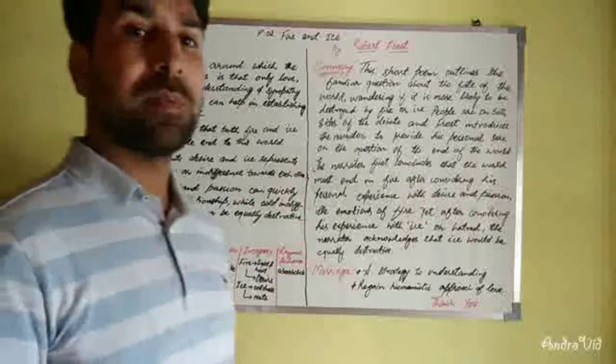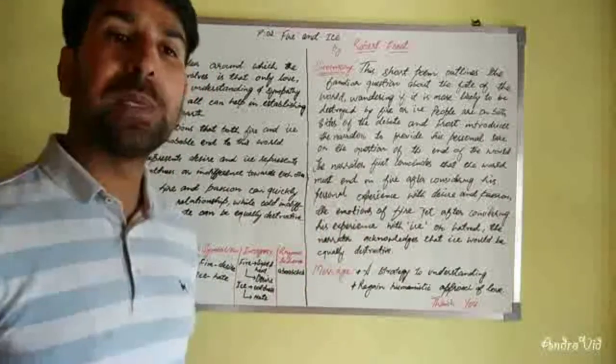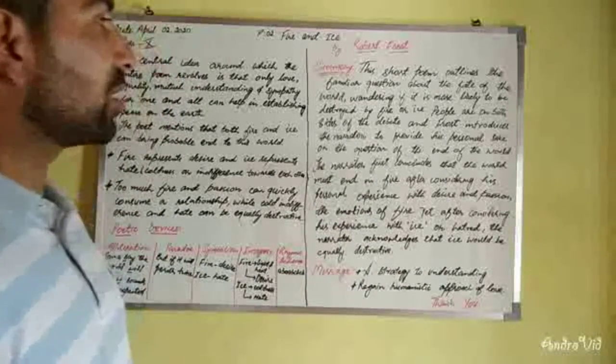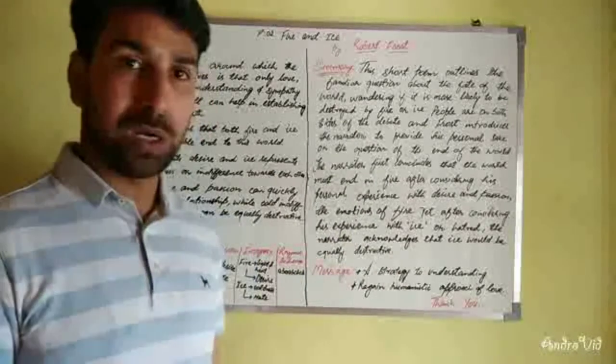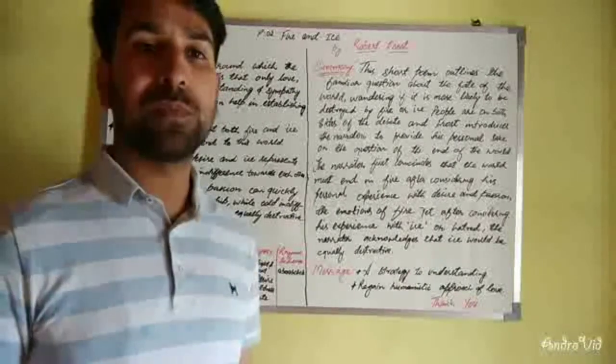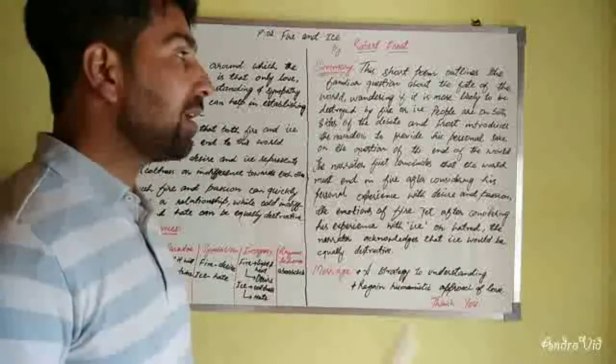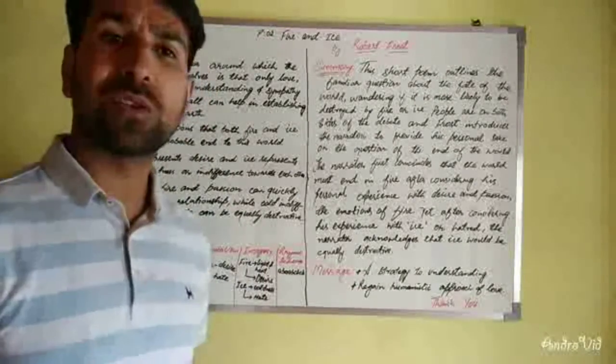Now coming to the summary part of the poem, you'll see that this is a short poem which outlines a familiar question. A familiar question is given: what will be the fate of the world? How will this world end? How can this world destroy itself? Because it's said that fire and ice are the two things which will destroy each and everything.